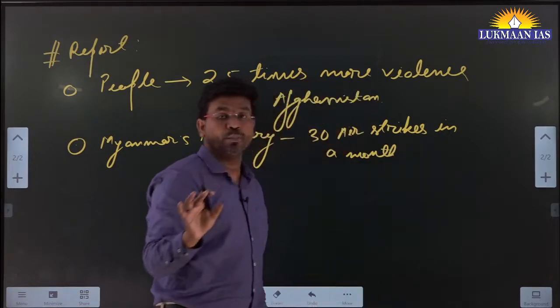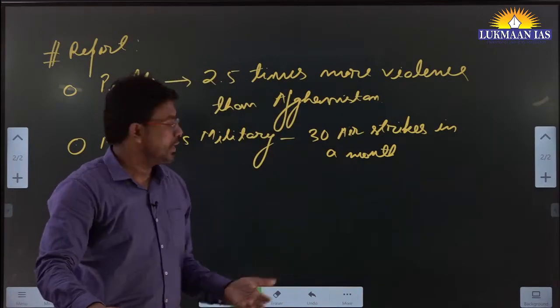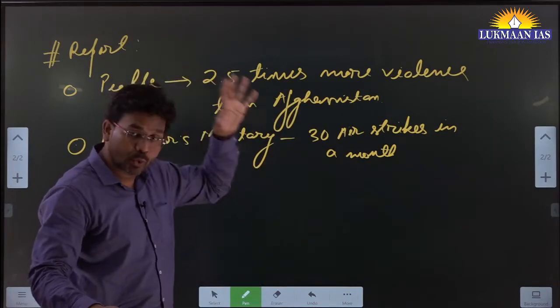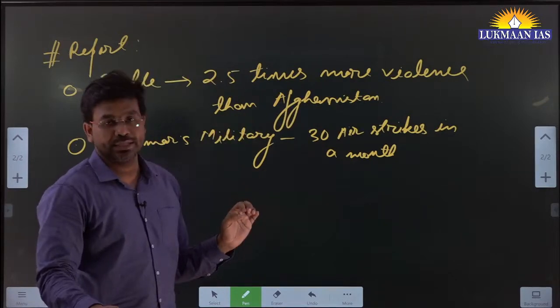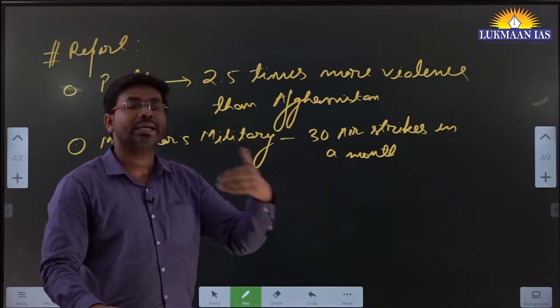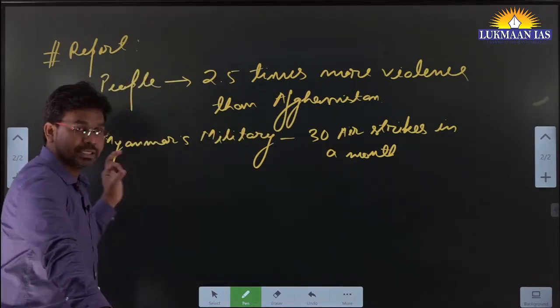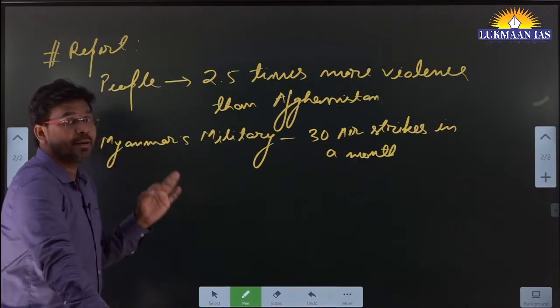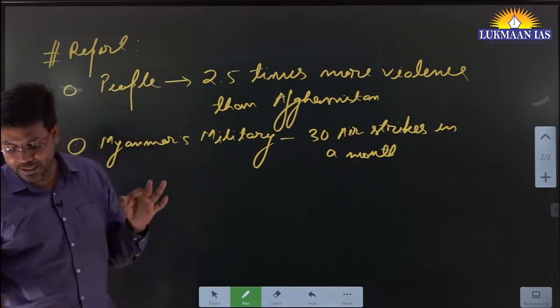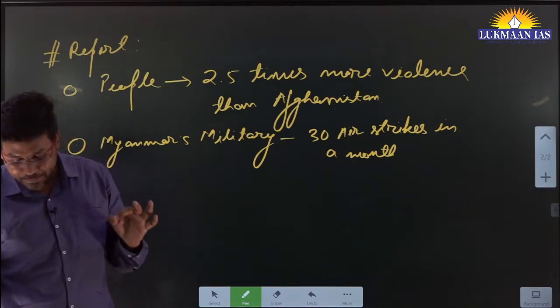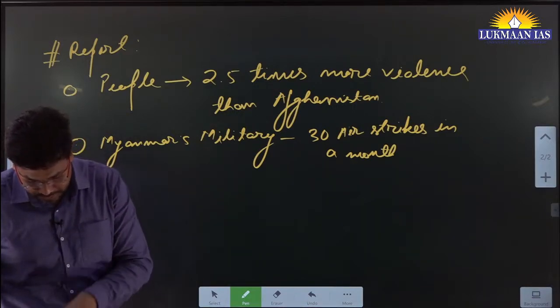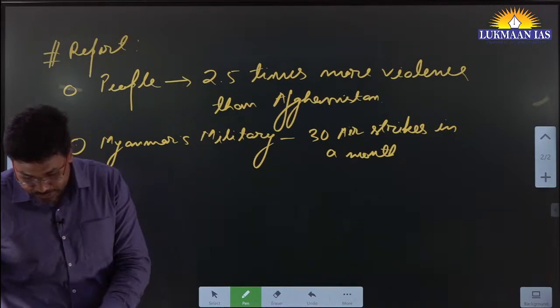Air strikes on whom? On their own civilian people, in their own territory. Why? They want to take control of the entire area. So this is what is happening. There is complete lawlessness in Myanmar.